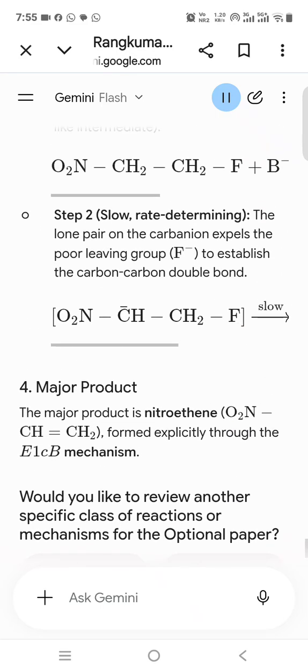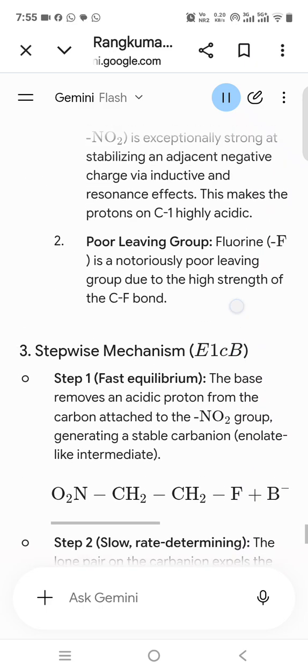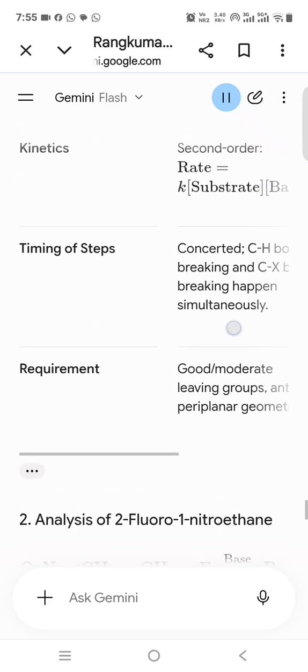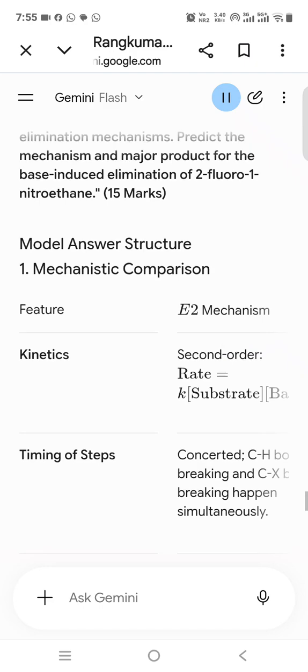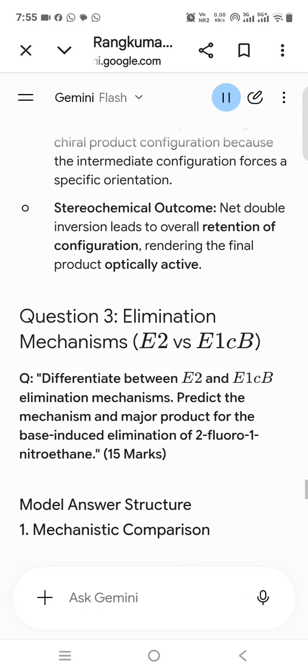Q. Explain why chlorobenzene is ortho and para directing towards electrophilic aromatic substitution, yet it is less reactive than benzene. Provide the mechanistic rationale based on intermediate stability. 10 marks, model answer structure. 1. The paradox, dual nature of halogens.